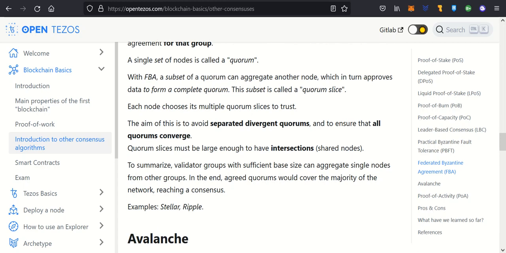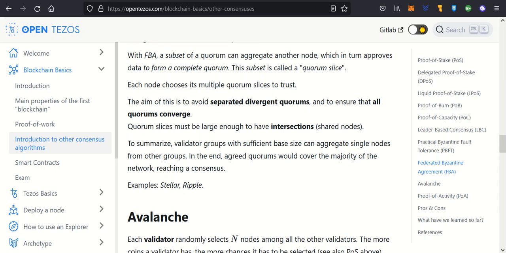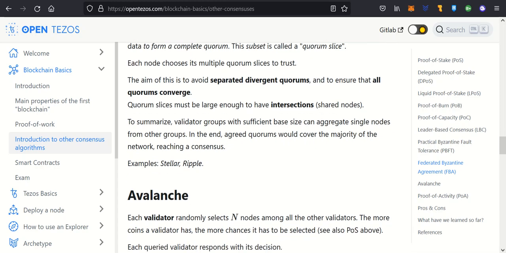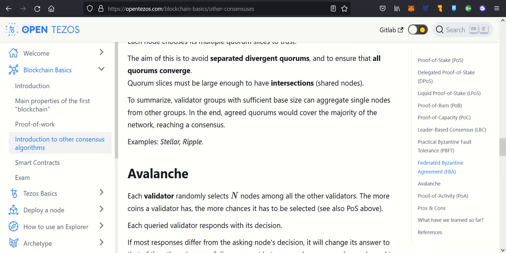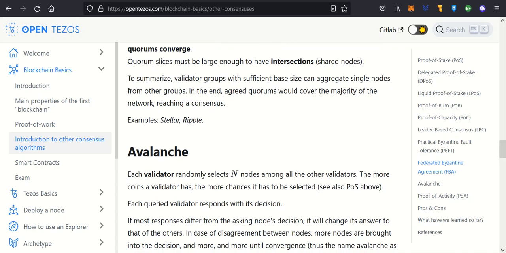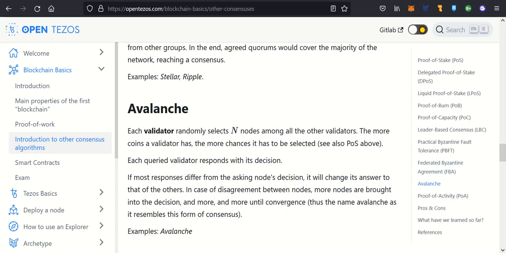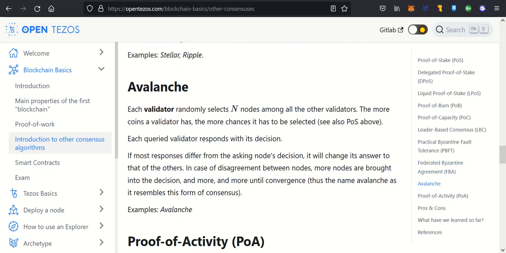Each node chooses its multiple quorum slices to trust. The aim of this is to avoid separated divergent quorums and to ensure that all quorums converge. Quorum slices must be large enough to have intersections or shared nodes. To summarise, validator groups with sufficient base size can aggregate single nodes from other groups. In the end, agreed quorums would cover the majority of the network, reaching a consensus. Examples: Stellar, Ripple.